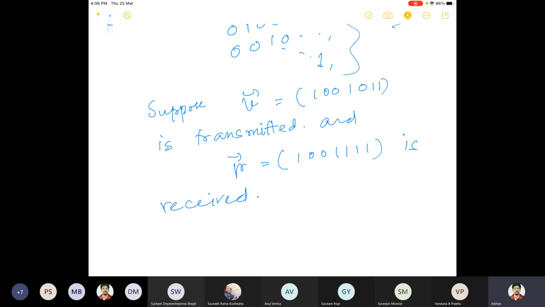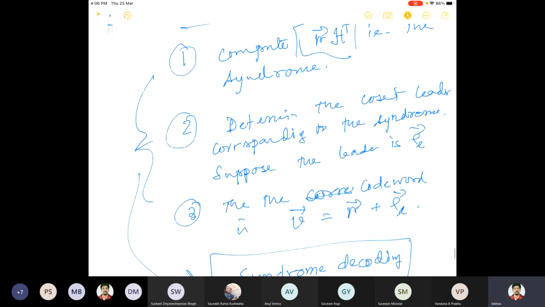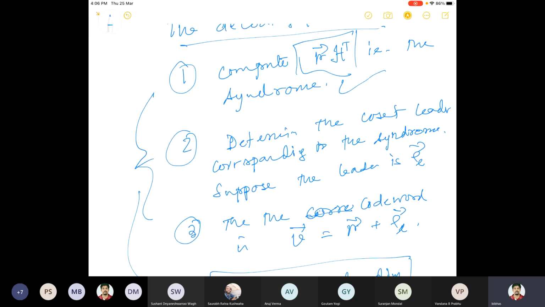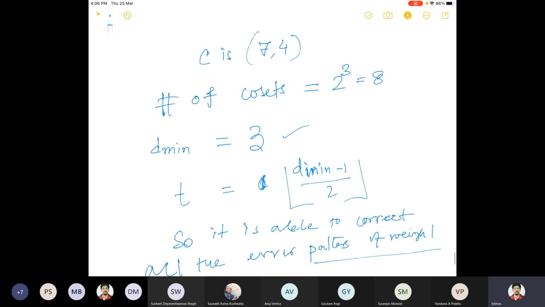Then first of all we need to check whether the syndrome is 0 or not, right? We want to detect V from R. R is the received string, and V is the original one. According to the decoding procedure, we first compute the syndrome, then find the corresponding coset leader, and then add the coset leader to R, and that is how to get V. So let us do that.